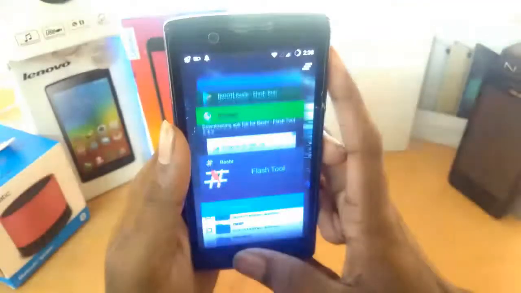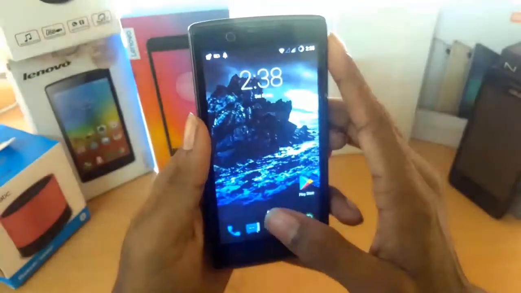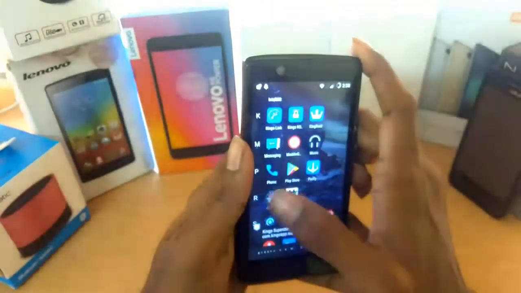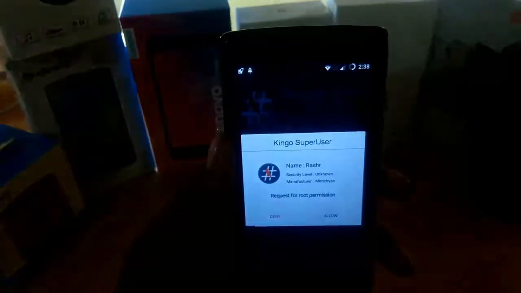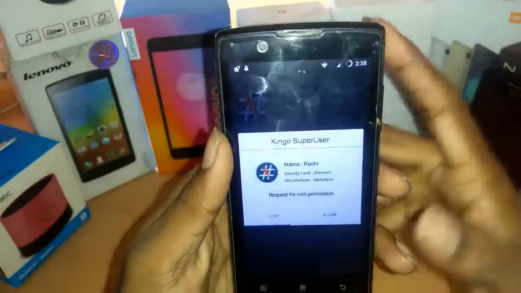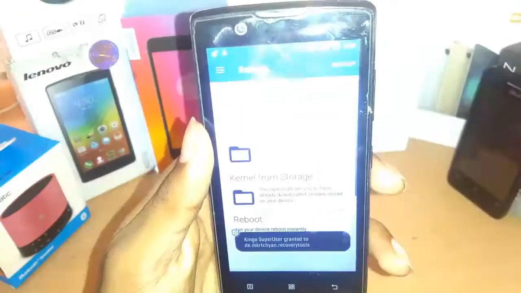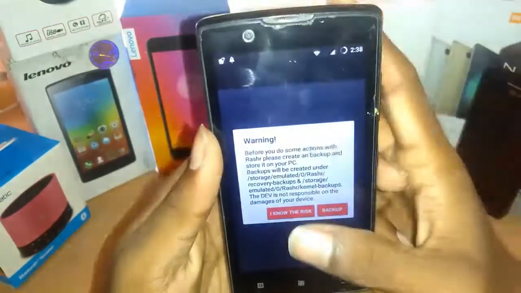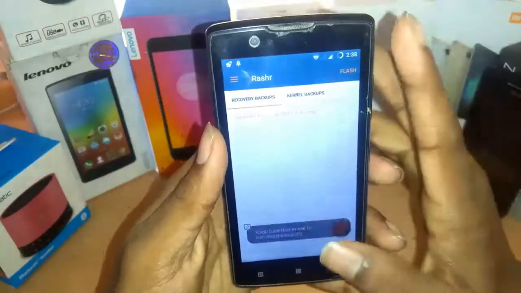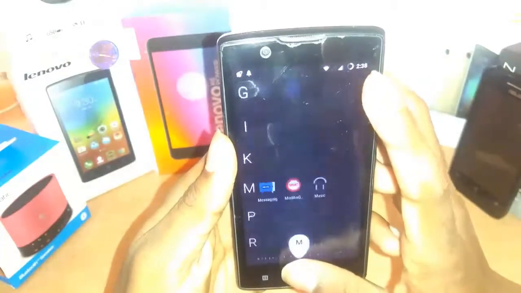So after installing the app named RASHR, you got to open that. Okay, you got to give allow. Got to backup all your files, but as there is nothing on my device, I will not be backing it up.